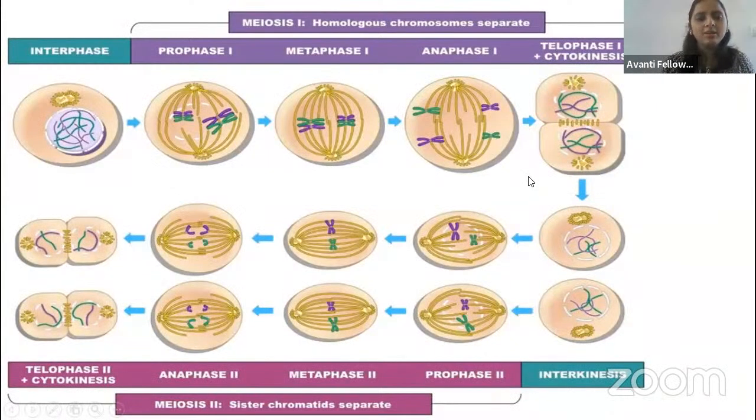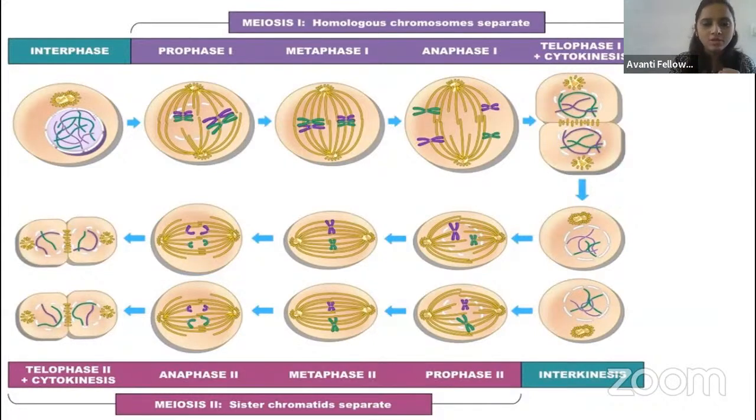Then coming to the other phases. Prophase happens, right? In the process, what things happen, guys? Similar to mitosis only. The nuclear membrane disappears, right? The nuclear membrane degrades, the nucleolus disappears, and all the organelles disappear. But here in prophase 1, what happened? The recombination happened. That is the main thing.